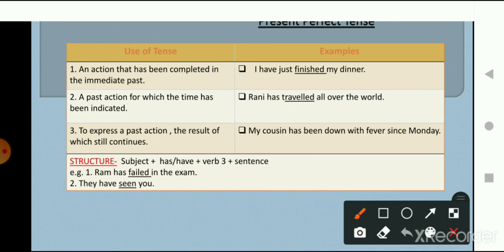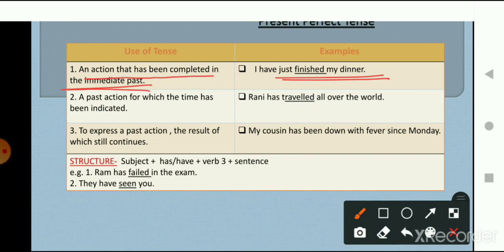So the first way to use it is an action that has been completed in the immediate past. The action which is completed in just the immediate past. Example: I have just finished my dinner. So the action is that that person has finished his dinner. The time of action is not long ago, it is just done in the immediate past. And what is the action that is being done? That is eating, or finishing the dinner.